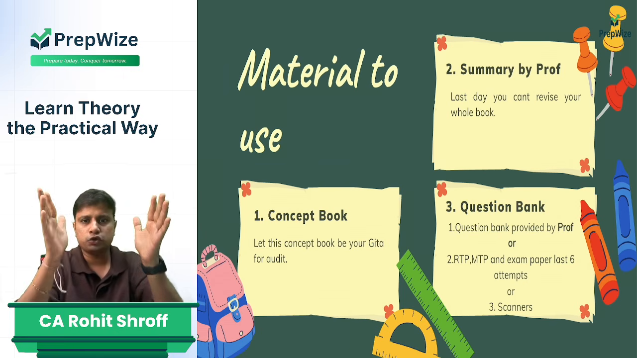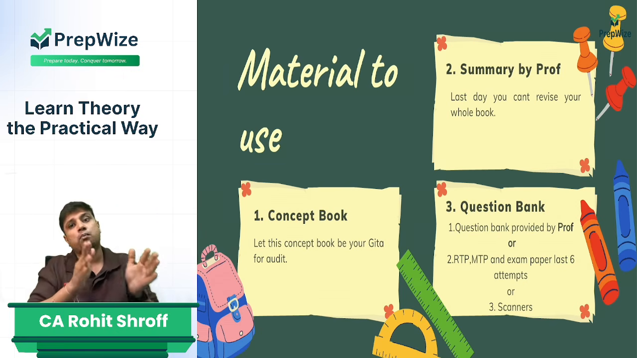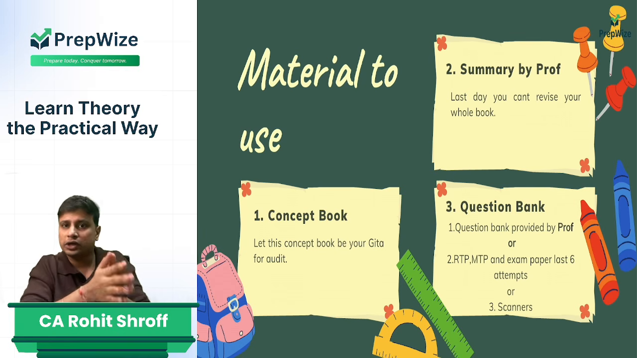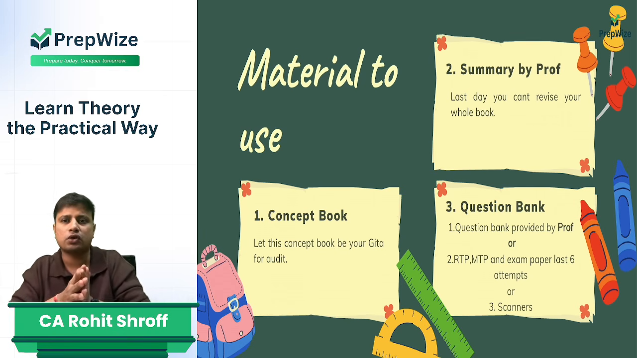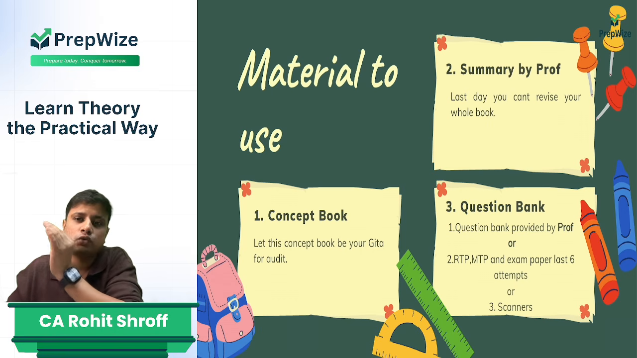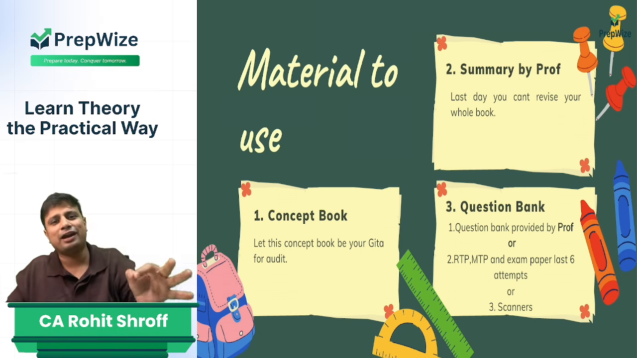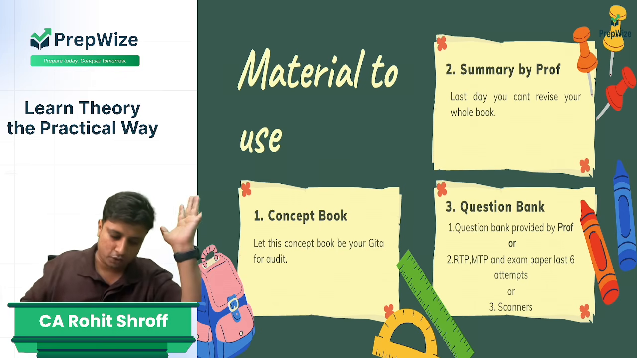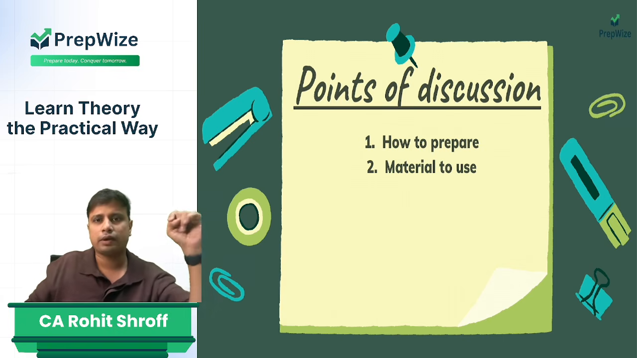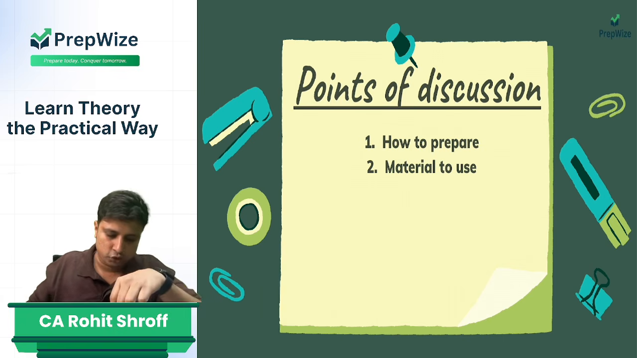So for material, you must have one concept book. You must have summary notes. If you don't have it, you can use ours, or maybe you can develop your own summary notes. And the last is you need to have a question bank. So till the time you do not have all these three in hand, do not start with your preparation of audit. So we have understood how to prepare. We have understood what material to use.